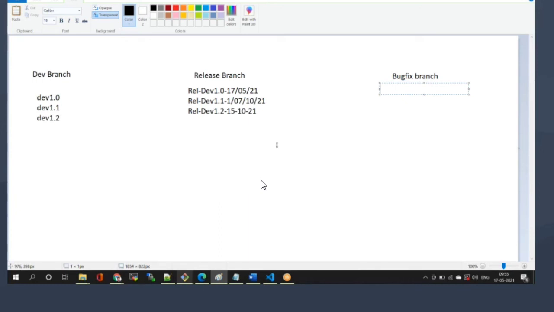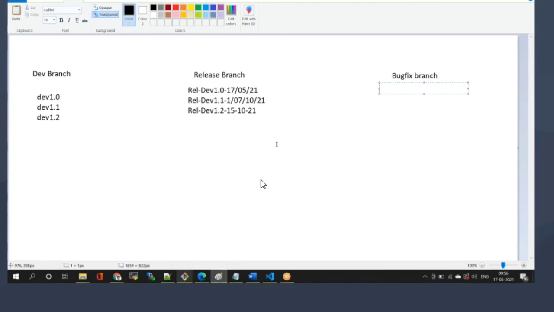After release is completed, in case any issue happened on existing releases, then we are creating bug fix branches.